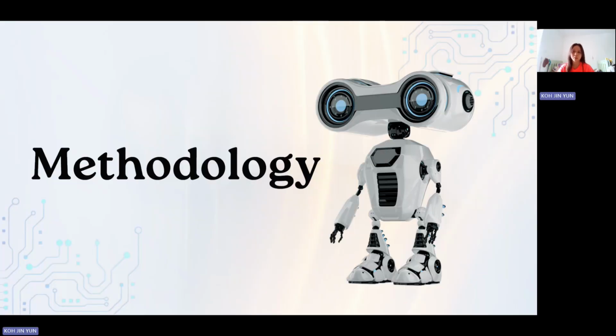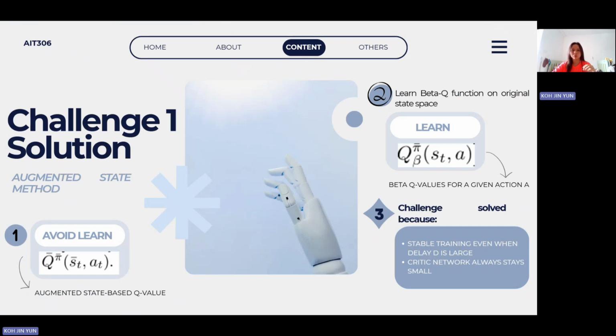Good afternoon, everyone. I'm the third presenter, Kao Jingyun, and I will explain how the proposed BPQL method solves the challenges introduced earlier by Yijing. There are many methodology flows, but I will only explain the important parts of the methodology and the innovations that solve the challenges. So let's go through the first solution. The first challenge is the augmented state method.